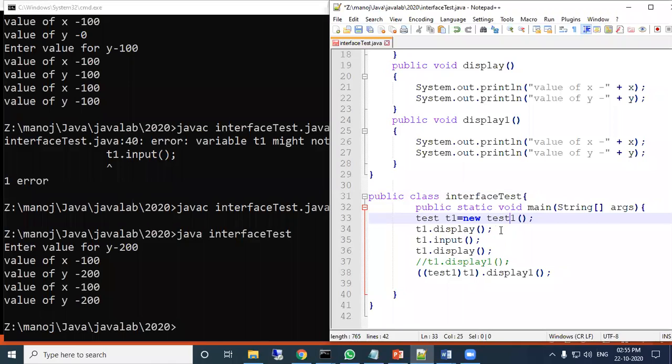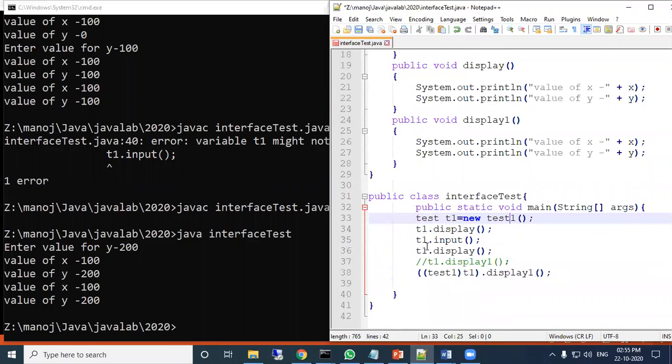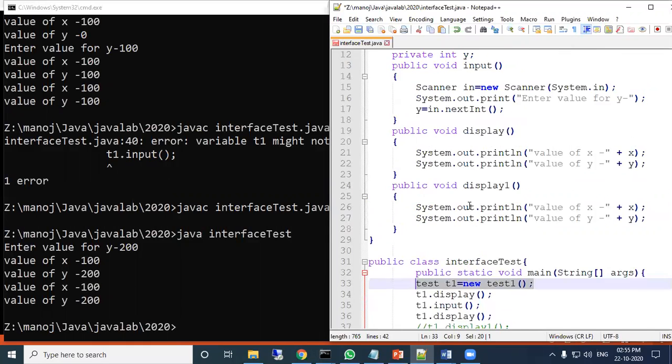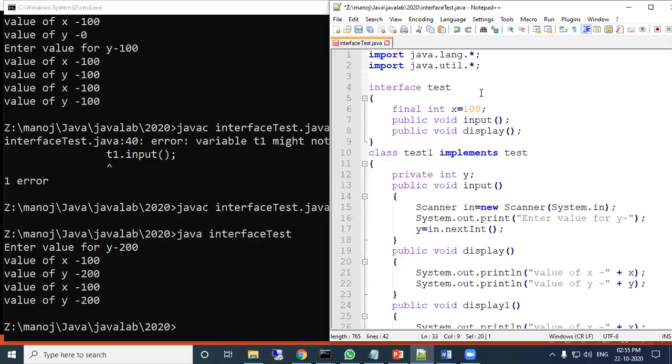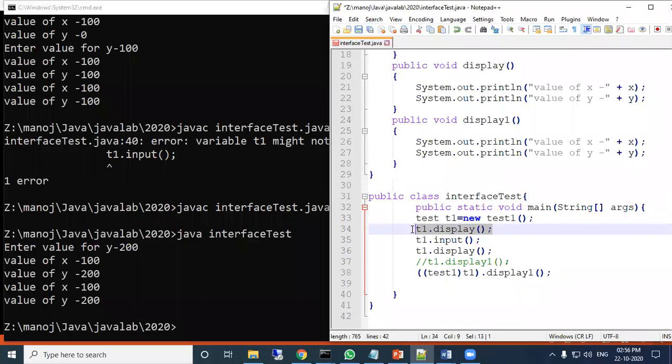Now T1 display will call the display function. T1 input will call the input function of the child. Now T1 display again will display the XY value. When this constructor executes, here X is 100 and Y is 0. So when we display, it will show 100 and 0. After that, T1 input means we will input the data, then T1 display the data.